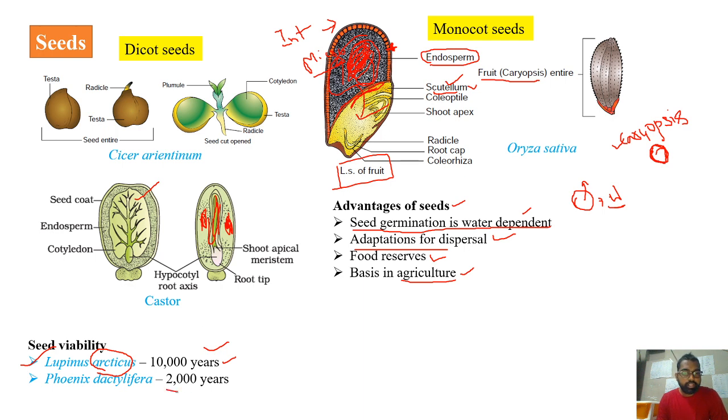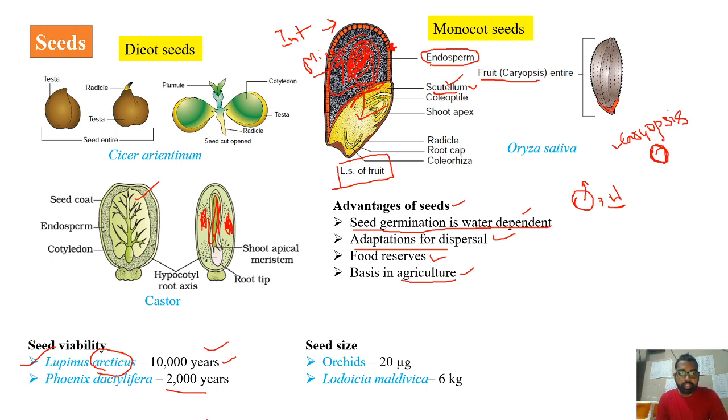And the recent example is Phoenix dactylifera, that is, the date palm. It was found in the excavations of King Herod's palace in Jerusalem, near the Dead Sea in the Mediterranean region. So this is another example of seed viability, where it is 2000 years. Now coming to the size of seed, again you can find a lot of variation.